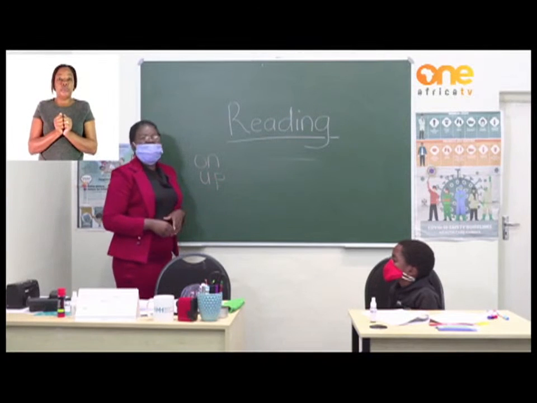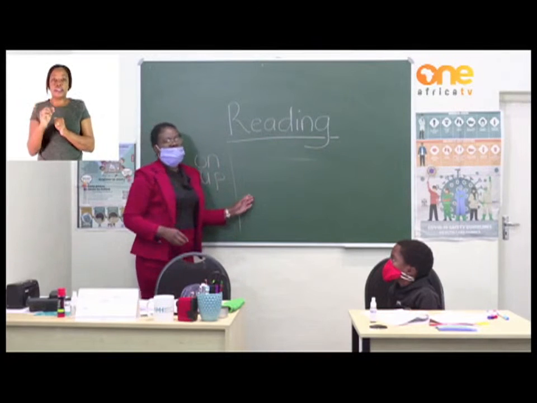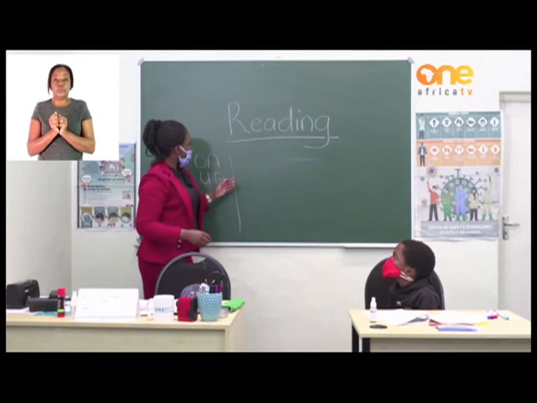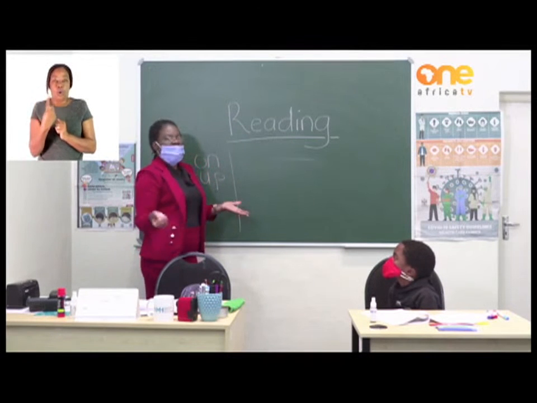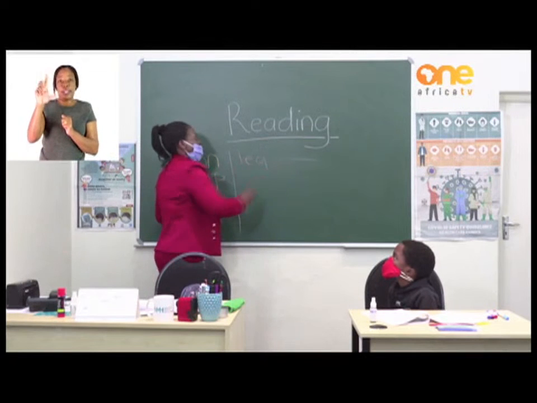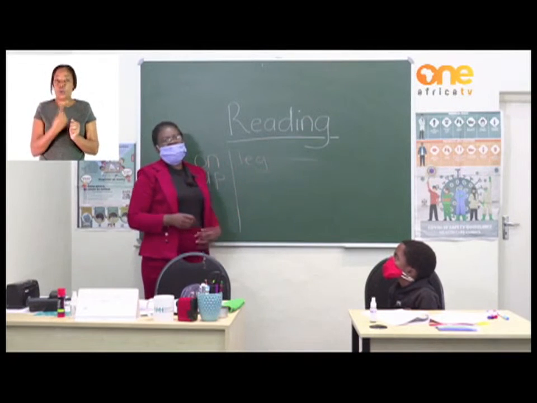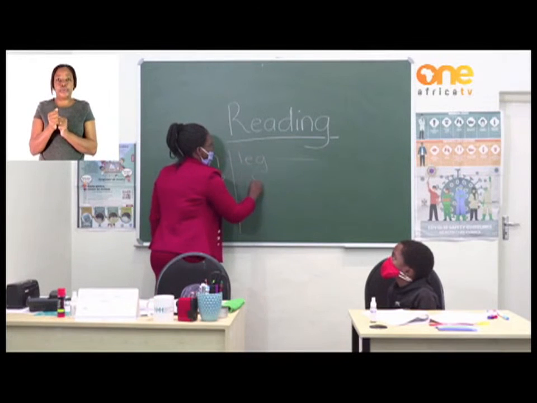And what about the 3-letter words? 3-letter words also simply mean to write a word that comprises only 3 letters of the alphabet. Words like leg, my leg, it's having only 3 letters. What about my eye? Let's see how we write eye.